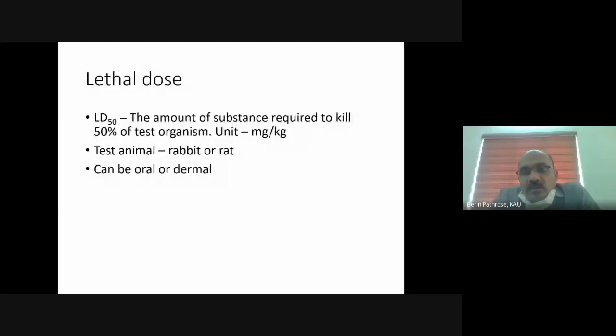So the first thing is, do you know about a concept called LD50? I think we have discussed it during our discussion of various pesticides. Yes or no? Yes. So first we will see what is LD50.